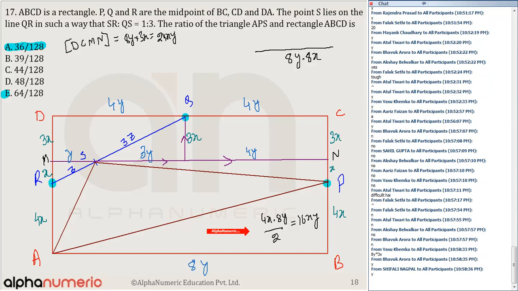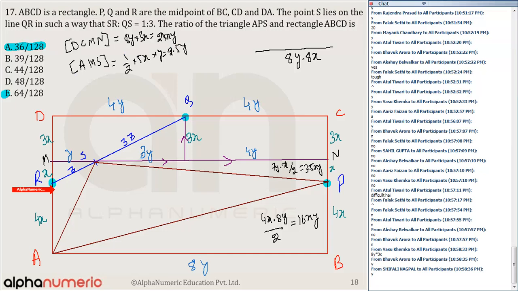Okay. What is the area of this particular figure, this triangle I'm talking about? The area of this triangle is nothing but 7y into x by 2. Half base into height, so 7y is the base and height is x. So that is equal to 3.5xy. Alright. Clear? Similarly, the area of the triangle AMS is equal to half into base 5x into height y. That is equal to 2.5xy.